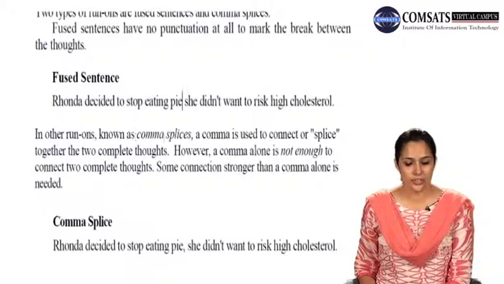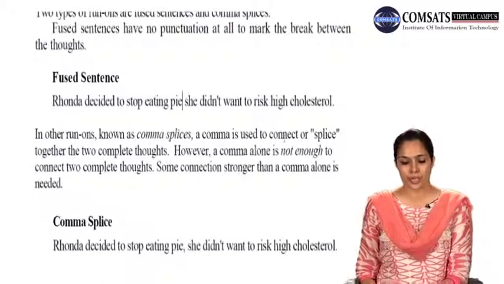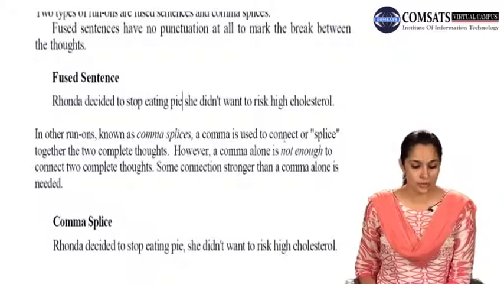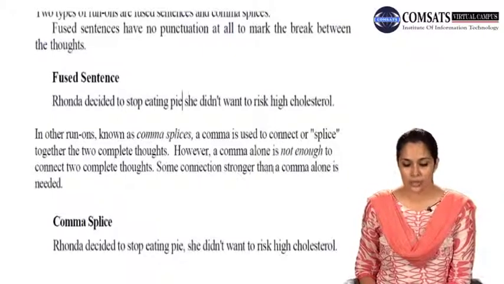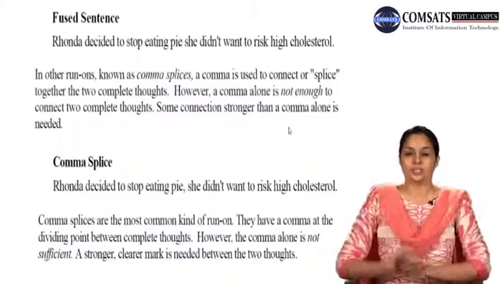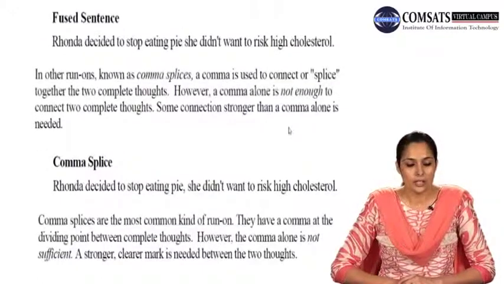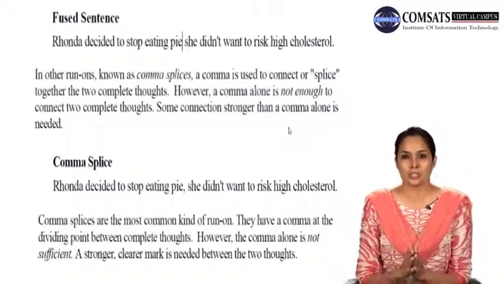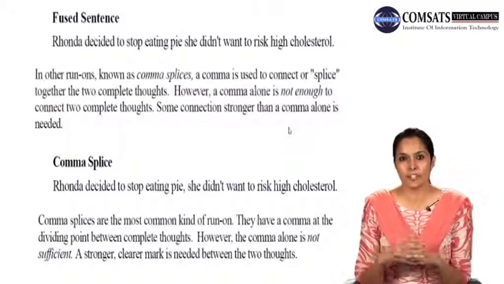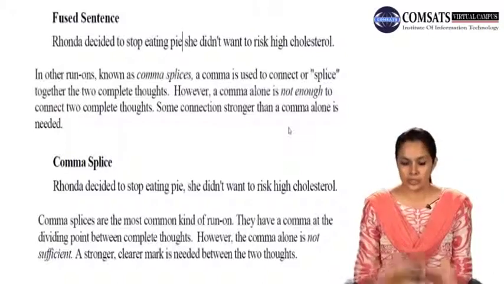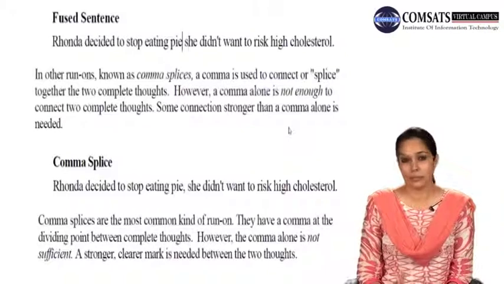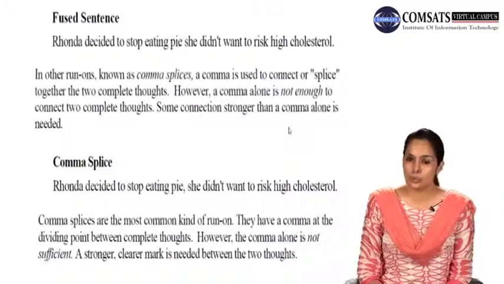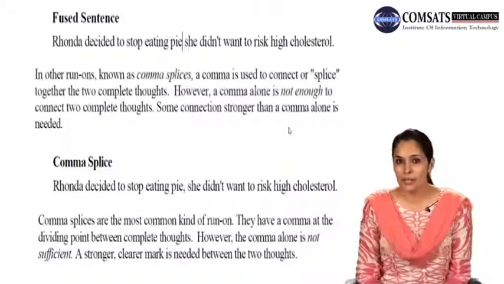In other run-ons known as comma splices, a comma is used to connect or splice together the 2 complete thoughts. However, a comma alone is not enough to connect 2 complete thoughts. Some connection stronger than a comma alone is needed. Now the second kind of run-on sentence is comma splice. Now splice means to connect two things together in a way that they fit into each other. So when you are identifying a sentence as having an error of comma splice, that means that there are two thoughts that have been separated with the help of a comma.